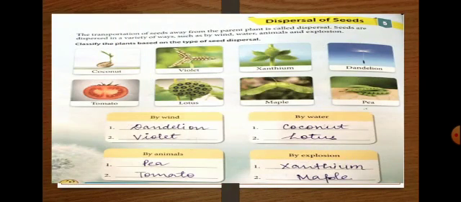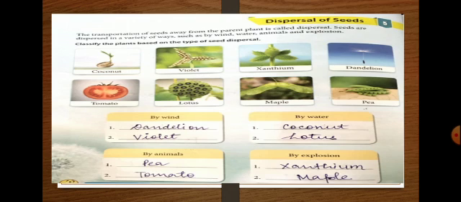Next is about dispersal of seeds. What is dispersal and why is it needed? So seed dispersal is the movement, spread or transport of seeds away from the parent plants. See, because plants have limited mobility to transport, including abiotic factors. Abiotic factors means wind, water, and biotic factors means living organisms like birds, animals, insects. So they have limited of this.